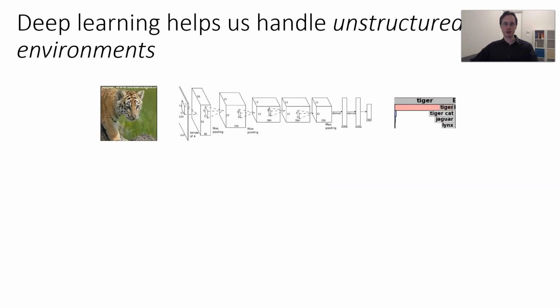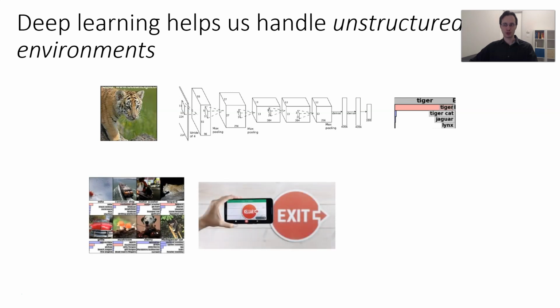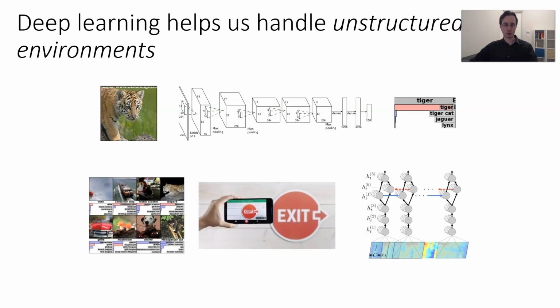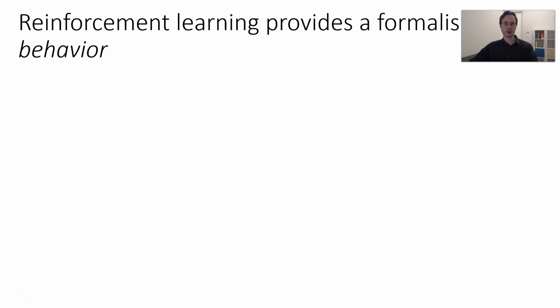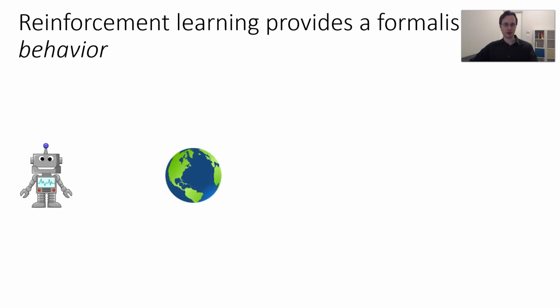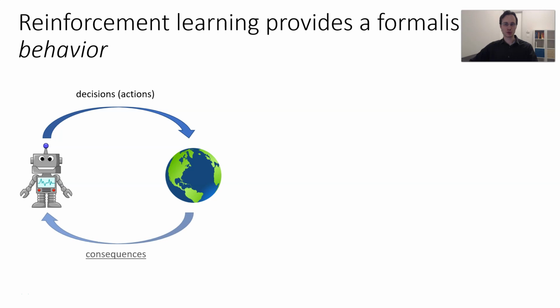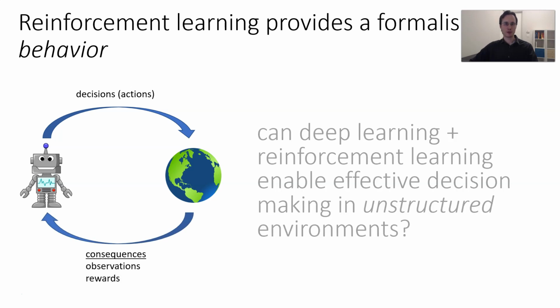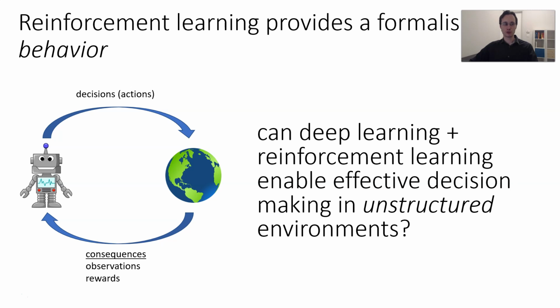So, as we all know, deep learning helps us handle unstructured environments, from image recognition to translation to speech recognition. And reinforcement learning provides a formula for behavior. In RL, we have an agent that makes decisions, and the world responds with consequences, observations, and rewards. So we might think that deep learning plus reinforcement learning could enable effective decision-making in unstructured settings.